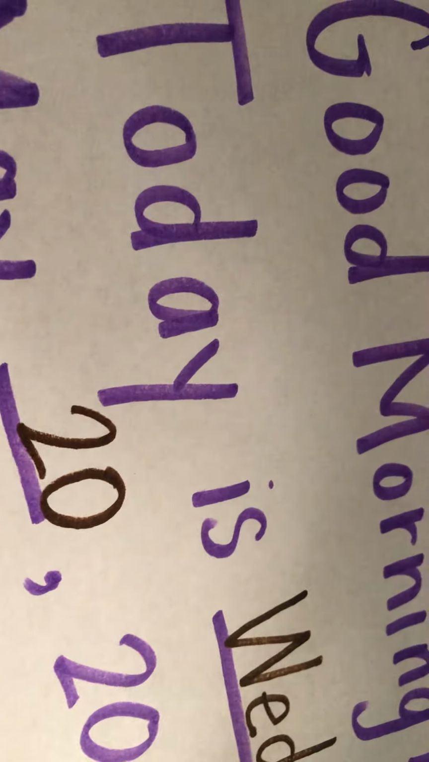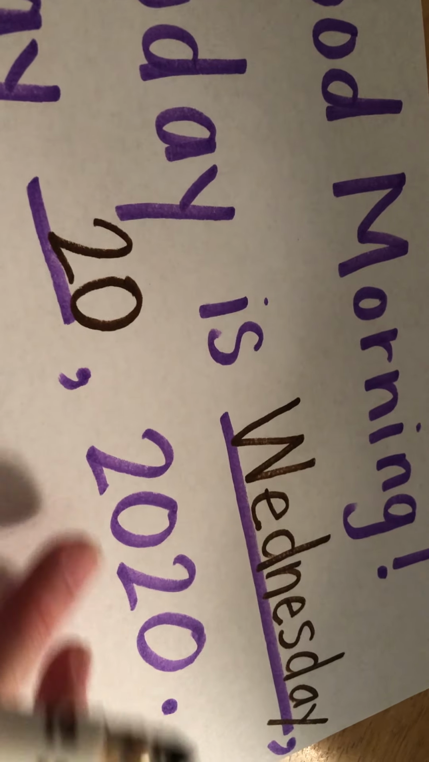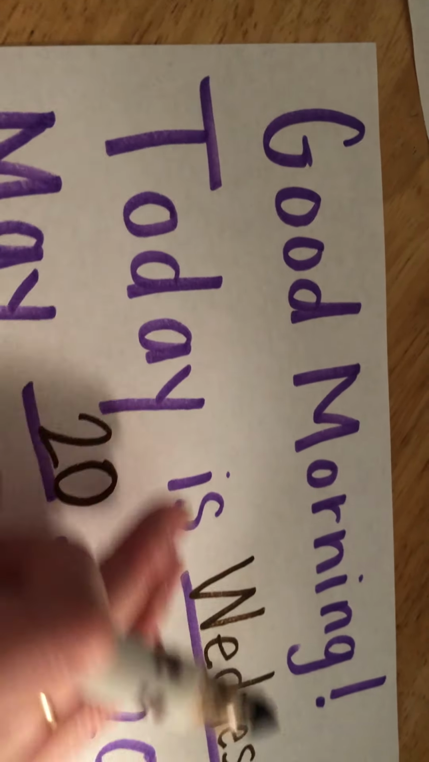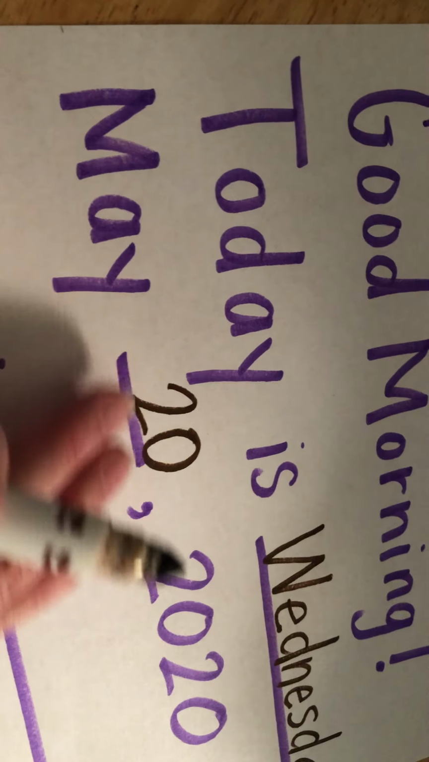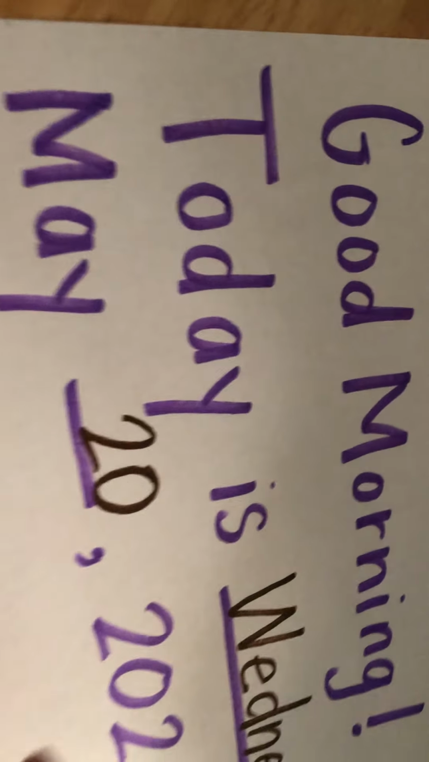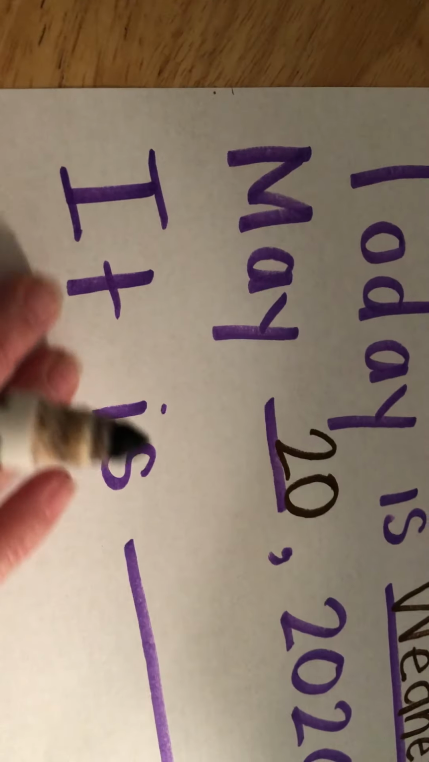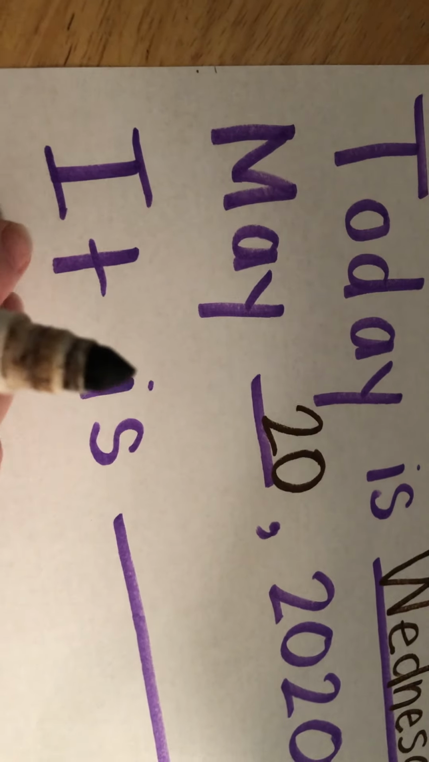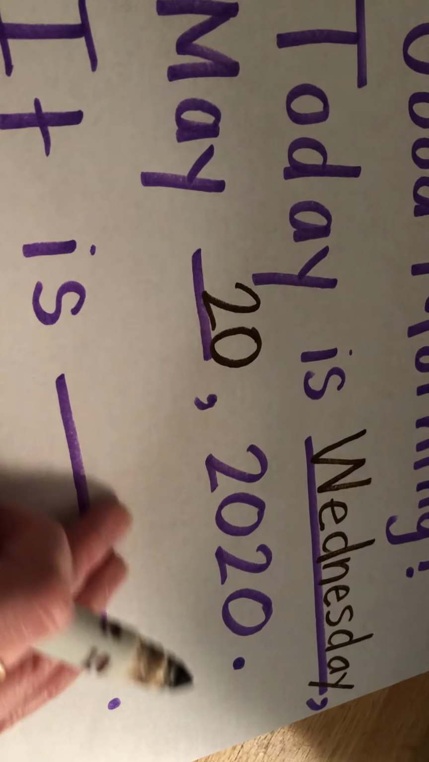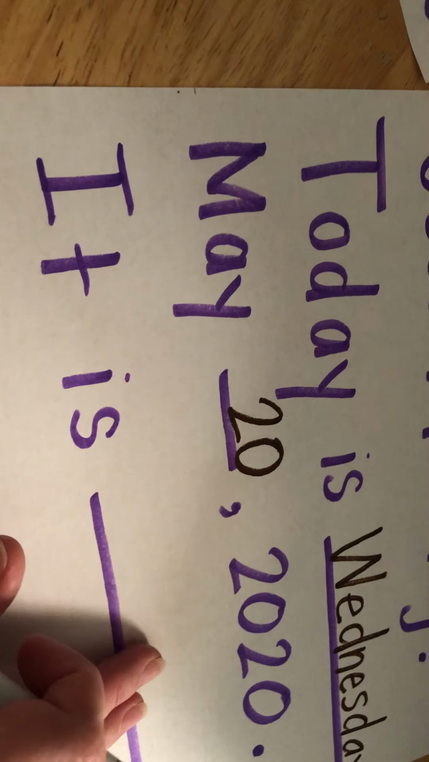It is the month of May, and today is the 20th day of May, so I'm going to write the number 20, and then we have our year, 2020. Let's read it. Today is Wednesday, May 20th, 2020, and I have a sentence here that I thought we could talk about the weather today, and we're going to write the word that describes the weather today in this blank.